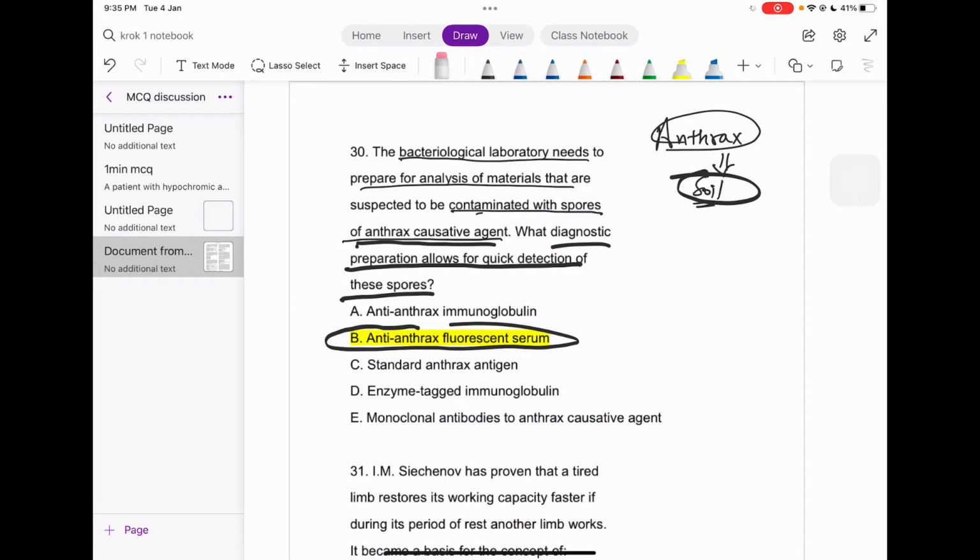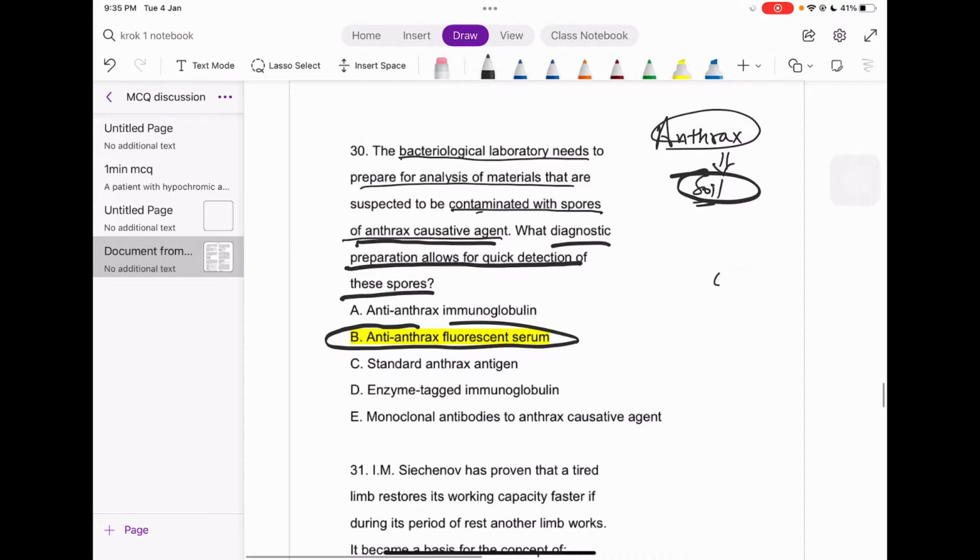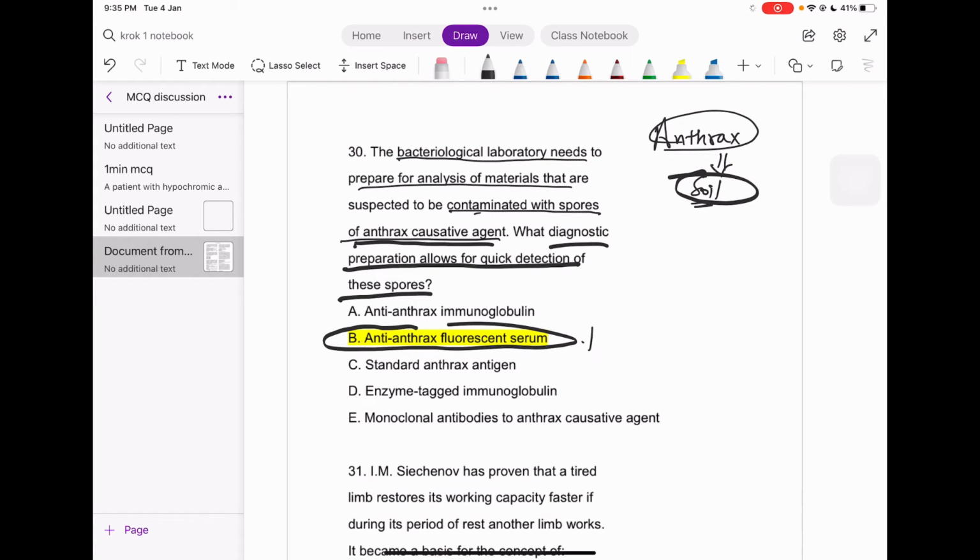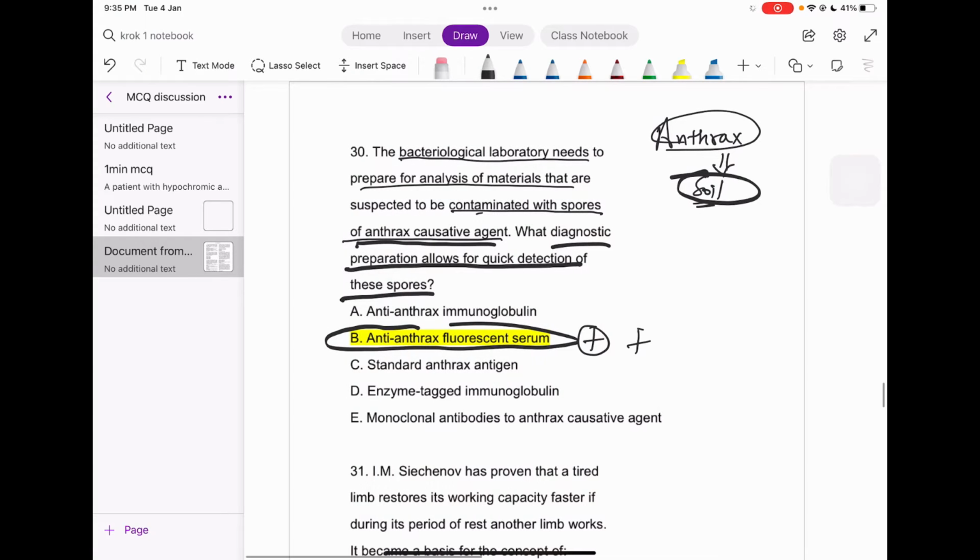What will happen is that the antibodies get attached to the anthrax spores, and it will show in the fluorescent light that this thing is present out here, right? So this is the diagnostic measure for anthrax.